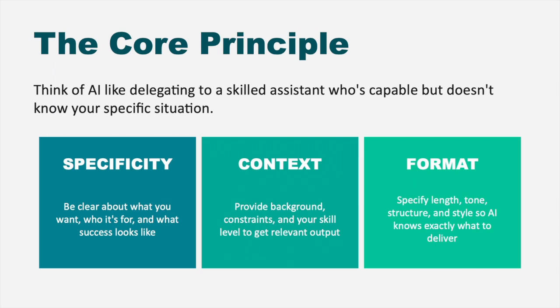This helps the AI tailor its response to your actual needs rather than making assumptions. Third is format. Specify the length, tone, structure, and the style you want. This ensures the AI delivers something you can actually use without extensive reformatting.